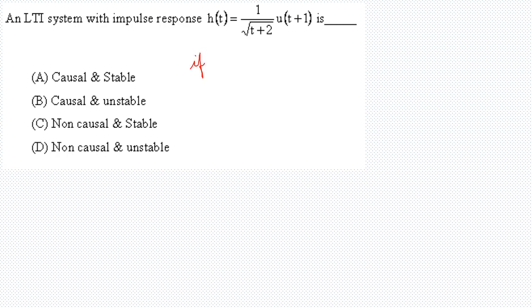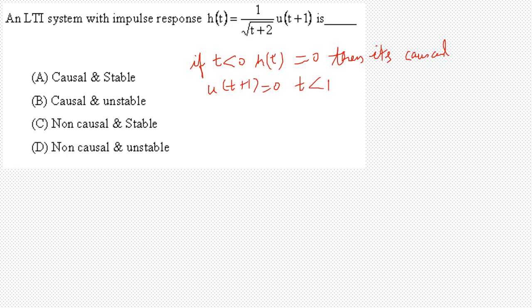So if for t less than 0, h of t equals 0, then it's causal. What we can do here is, because we know that u of t plus 1 is equal to 0 for t less than minus 1. For that it is 0 we know, but we do not know between t equal to 0 and t equal to minus 1 what is the value of h of t.